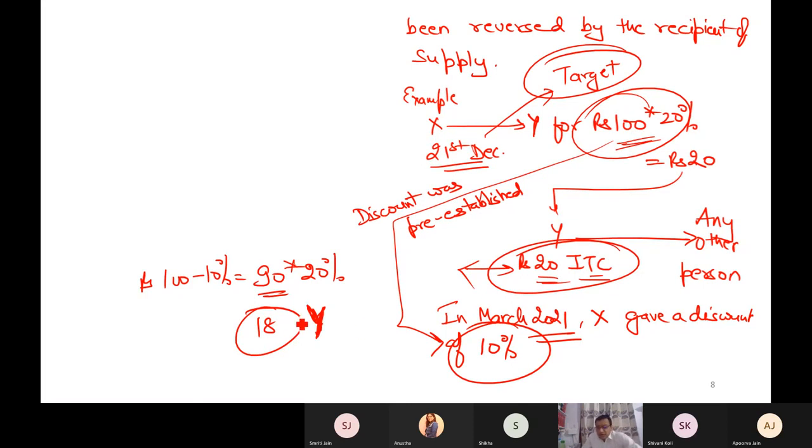So the government says Y now needs correction, since this discount was given later on, and it was pre-established at that time that it is possible that this discount would be available.